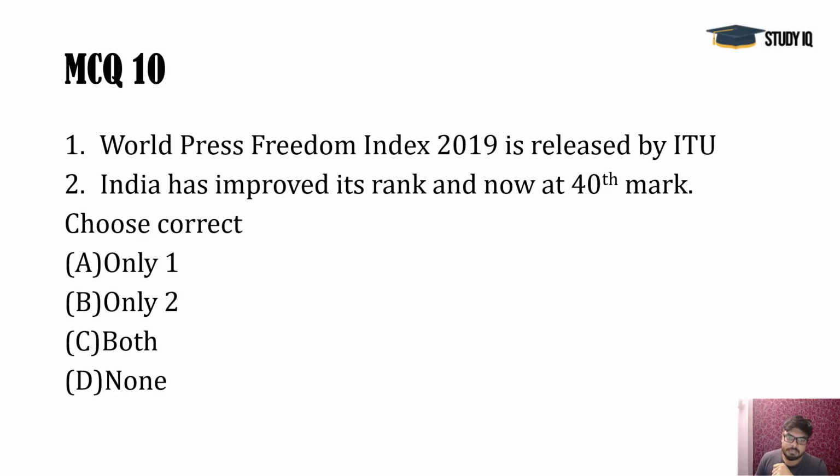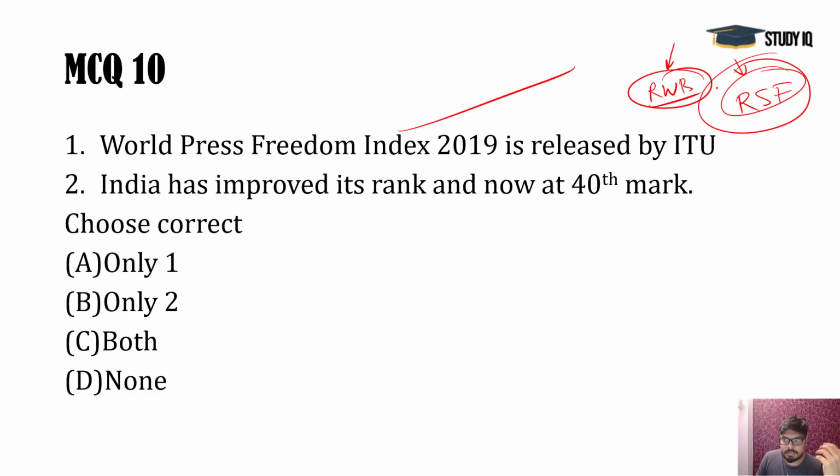Next, World Press Freedom Index 2019. It is released by Reporters Without Borders, or Reporters Sans Frontières, RSF. This is the French name and this is the English name. Okay, the report is given by this body, a very important non-governmental organization working in the area of freedom of press, freedom of journalists and all.